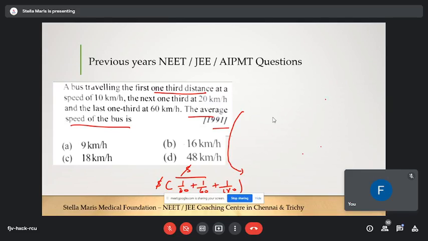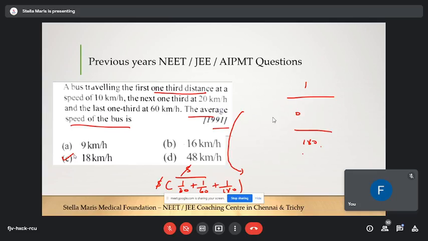For 30, 60 and 180, what is the LCM? It's going to be 180, right? Sir, 18 kilometer per hour. Very good, 18. Your good name? Disha, sir. Very good. So 18 kilometers per hour is the right answer.